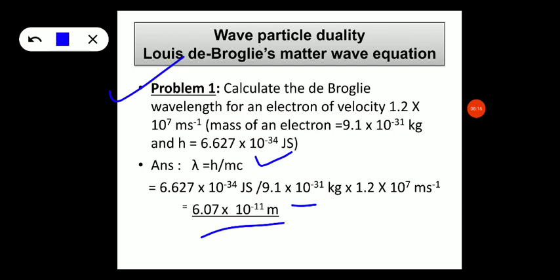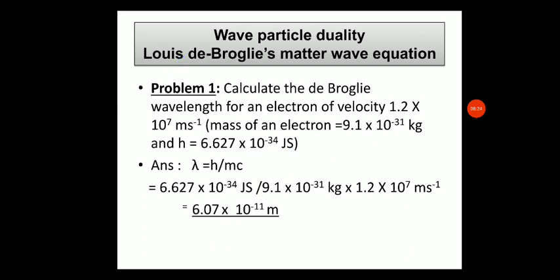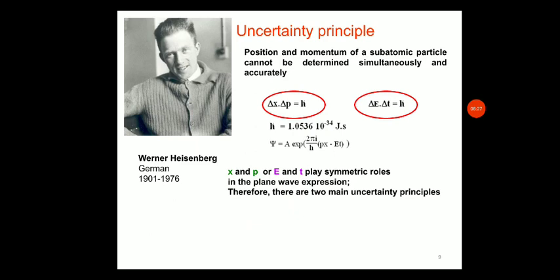So, we have understood the derivation of de Broglie's matter wave equation, which is very important, and we have also worked out problems based on that. After the invention of de Broglie's matter wave equation, Heisenberg proposed the uncertainty principle. It states that the position and the momentum of a subatomic moving particle cannot be determined simultaneously and accurately.